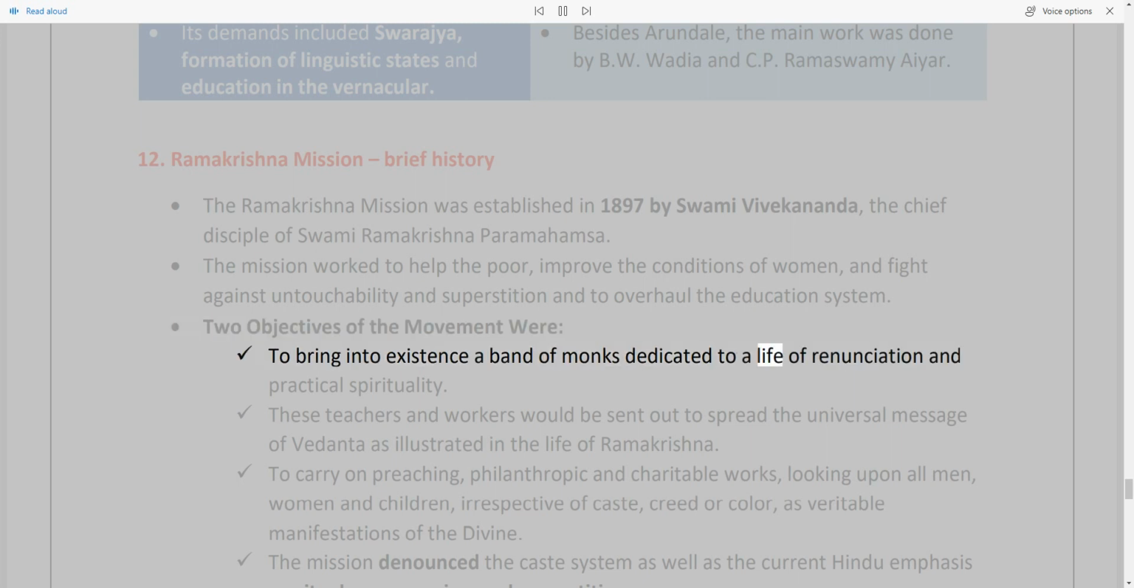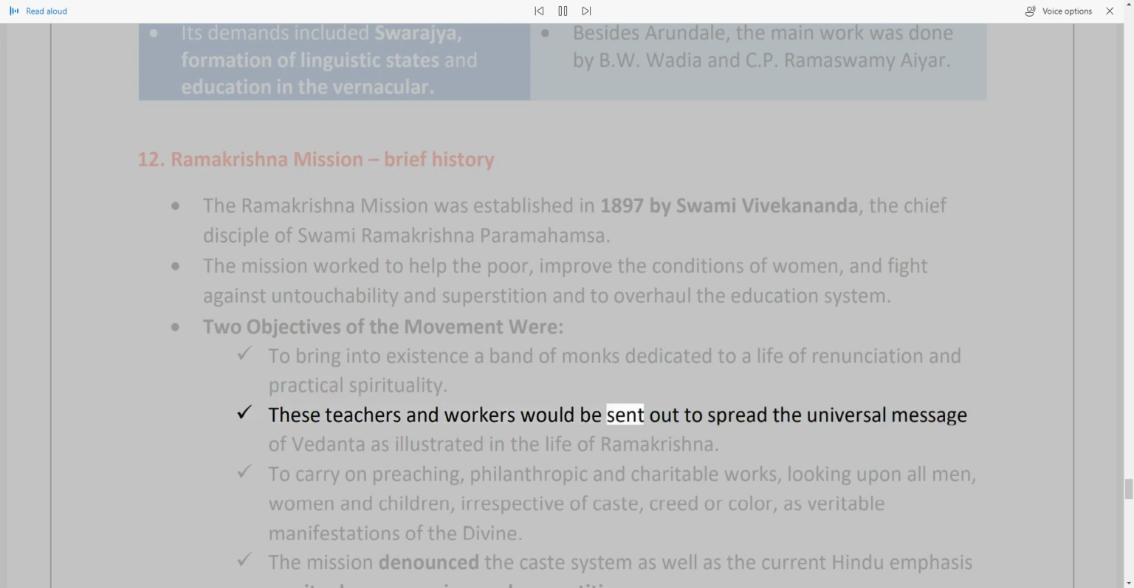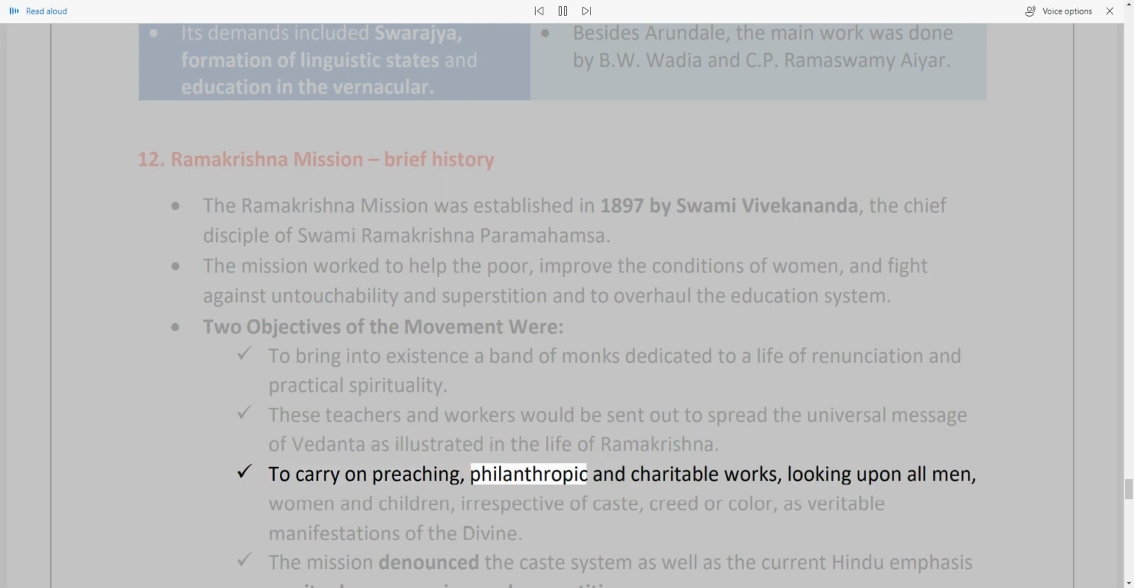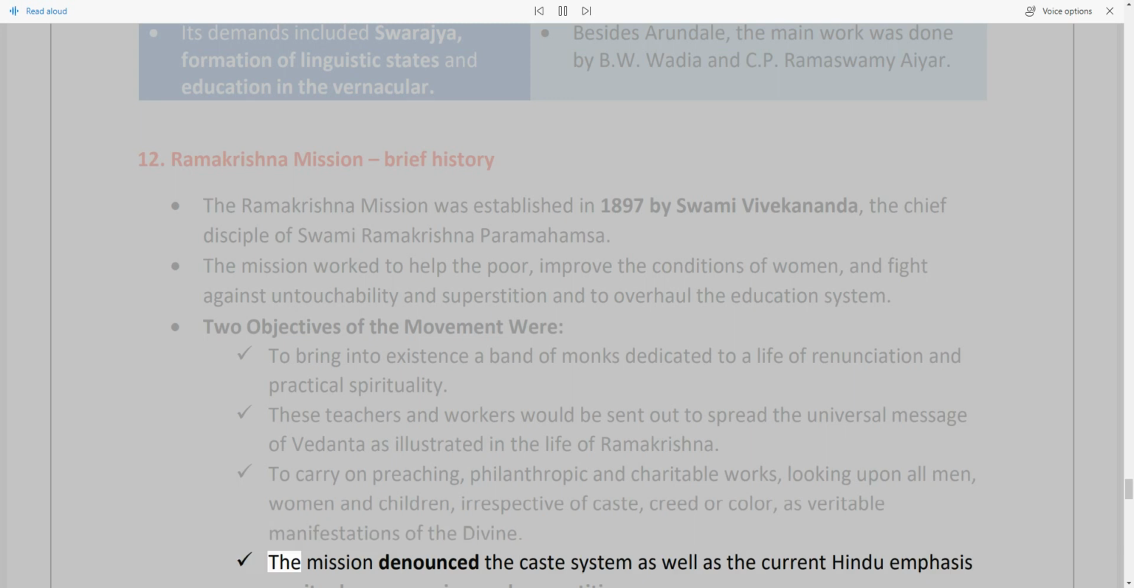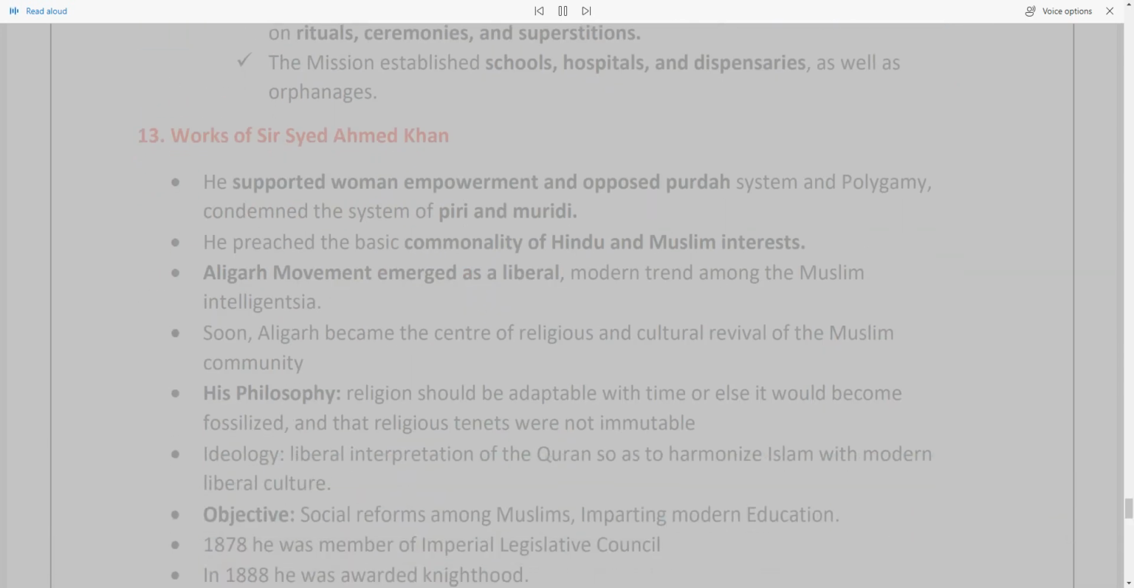These teachers and workers would be sent out to spread the universal message of Vedanta as illustrated in the life of Ramakrishna. They were to carry on preaching, philanthropic and charitable works, looking upon all men, women, and children, irrespective of caste, creed, or color, as veritable manifestations of the divine. The mission denounced the caste system as well as the current Hindu emphasis on rituals, ceremonies, and superstitions. The mission established schools, hospitals, and dispensaries, as well as orphanages.